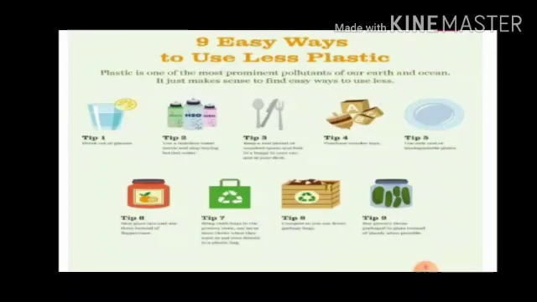We can use stainless steel water bottles and stop buying plastic bottles. Most important to know and think about is that the more garbage we generate, the more difficult it will be to get rid of.